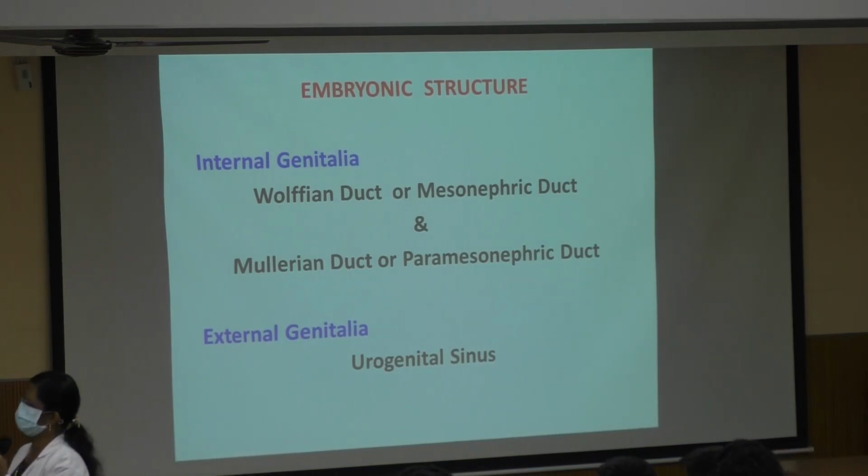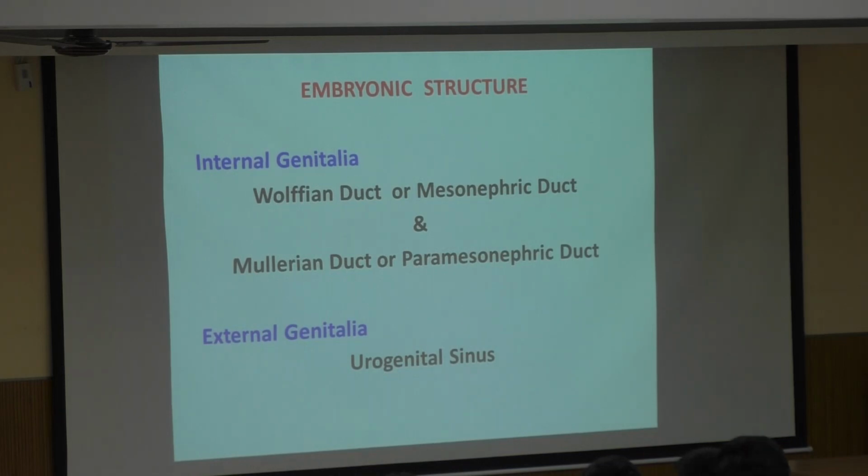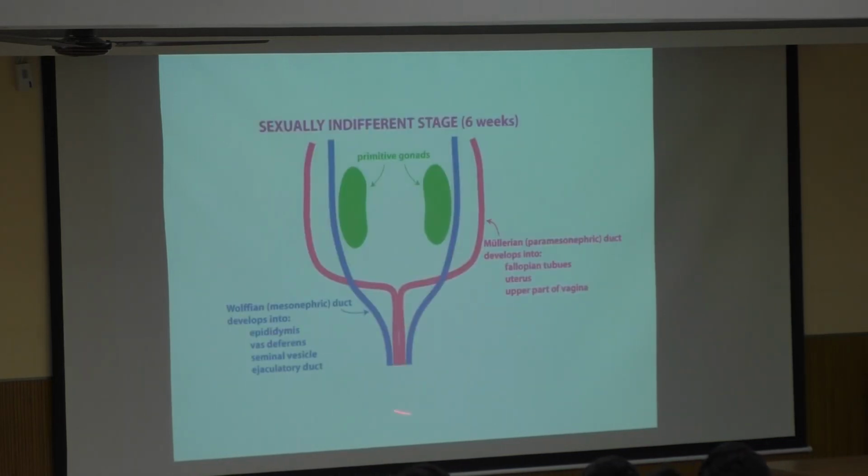Okay, so these are the primordial structures. Wolffian duct for male and the paramesonephric or the Mullerian duct for the female pattern. And for external genitalia, again there is a common structure, that is the urogenital sinus, from which either the male or the female external genitalia can develop. So till 6 weeks, or the indifferent gonad stage, we say the fetus would have both Wolffian and Mullerian ducts.